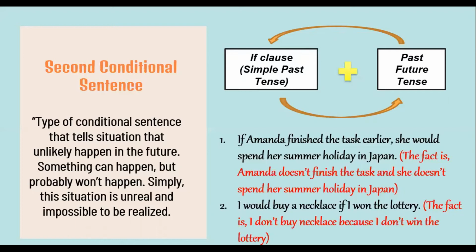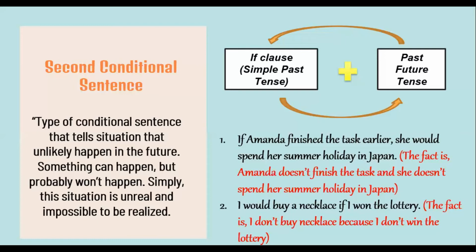Jadi, untuk tipe kalimat pengandaian selanjutnya adalah kalimat pengandaian tipe kedua. Biasanya, kalimat pengandaian tipe kedua menyatakan bahwa sesuatu sudah tidak mungkin terjadi dan sangat impossible untuk direalisasikan. Dalam hal lain, situasi ini merupakan situasi yang tidak sebenarnya atau tidak nyata.